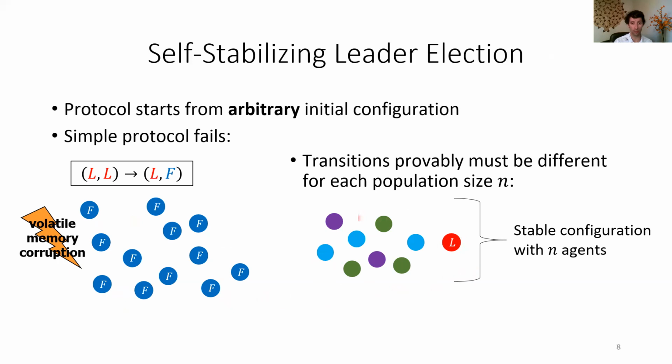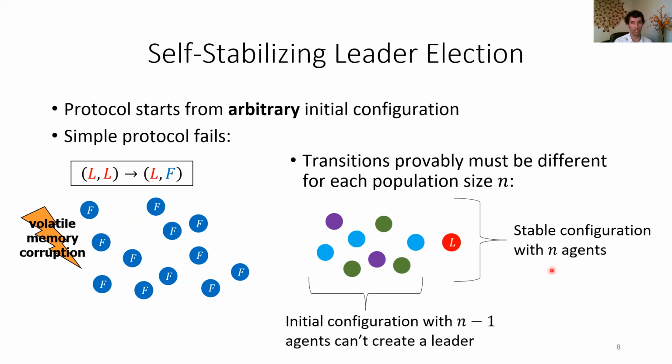Whatever protocol works for this population of n agents can't possibly work for a configuration of n-1 agents, because this configuration, excluding a leader, is a configuration with n-1 agents, and it provably has no way to create a leader, because if it did, this original configuration would not be stable. So if you can solve this problem, your solution has to be what we call non-uniform and have the number n sort of baked into the protocol.